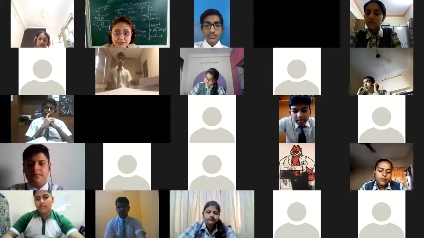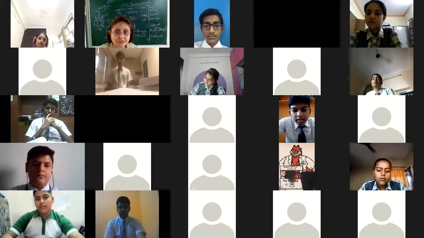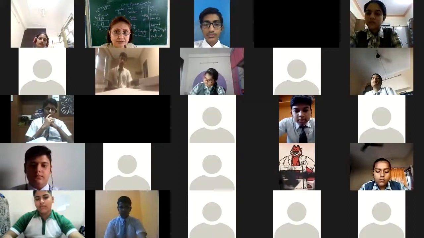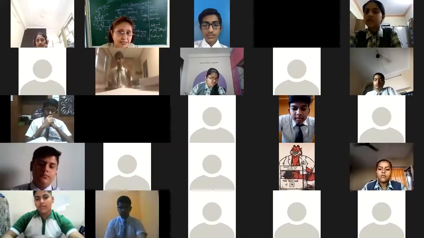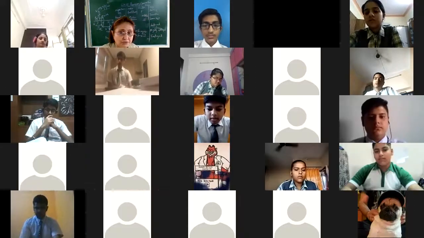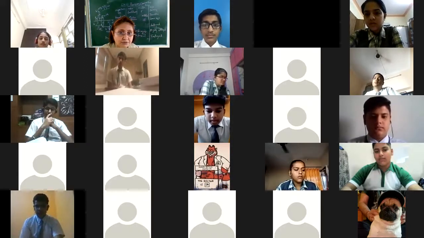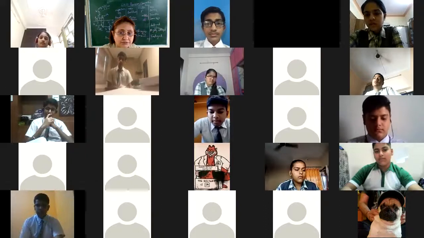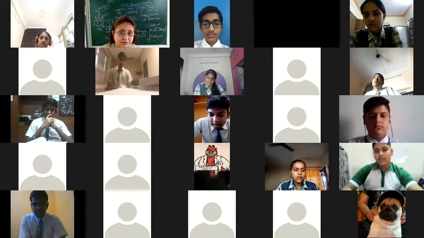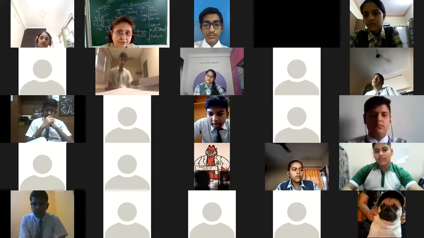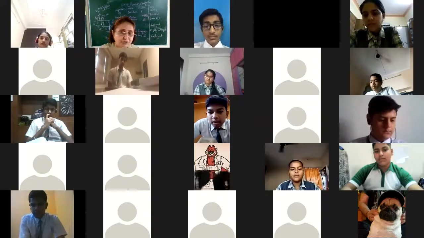Magnification for a lens and for a mirror, what is the difference in the formula? Magnification for a spherical mirror is given in terms of V and U. For mirrors, magnification equals minus V upon U, which is also equal to height of the image to height of the object.